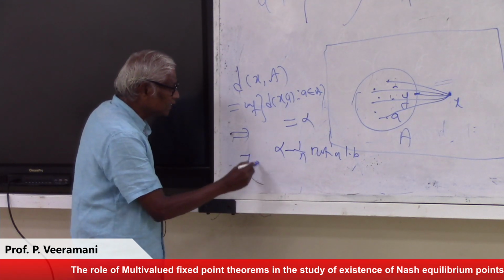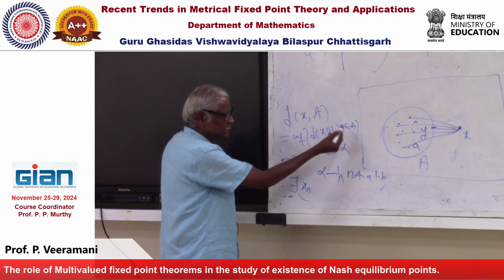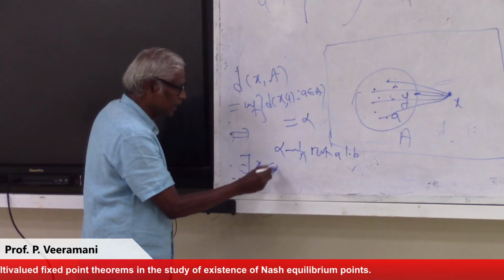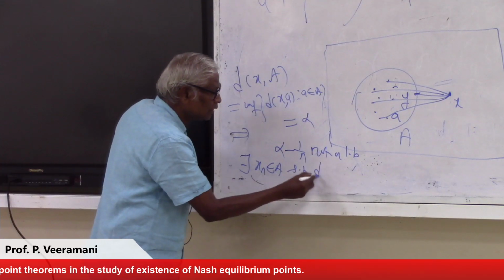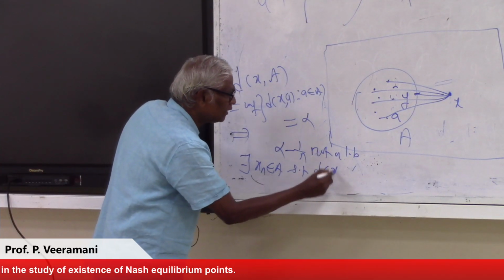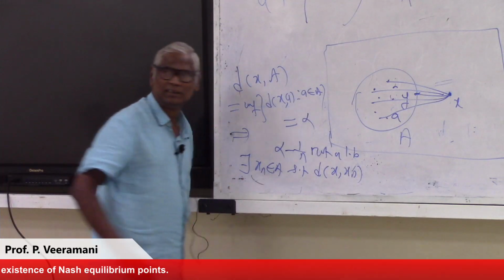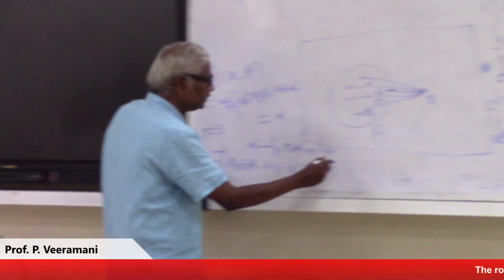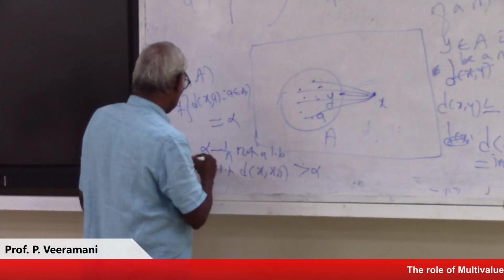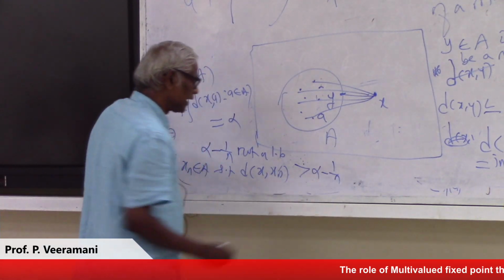That means there is at least one xn from A such that the distance between X and xn is greater than or equal to alpha, since alpha is a lower bound, and less than alpha plus 1 by n.